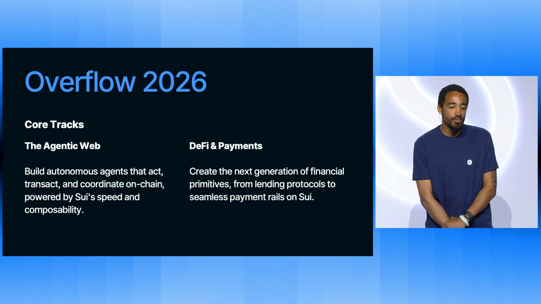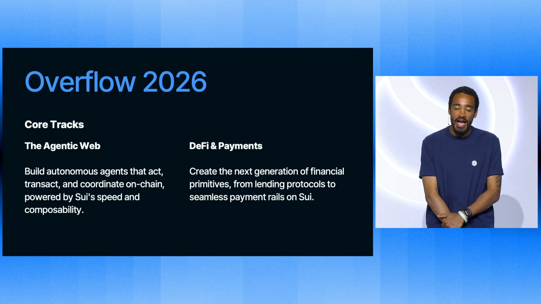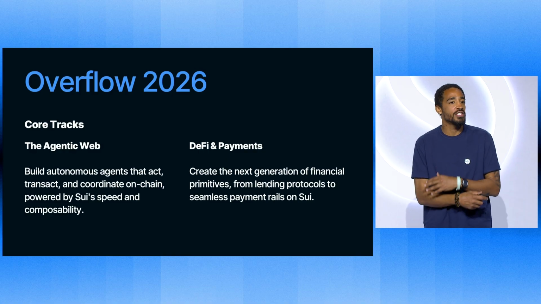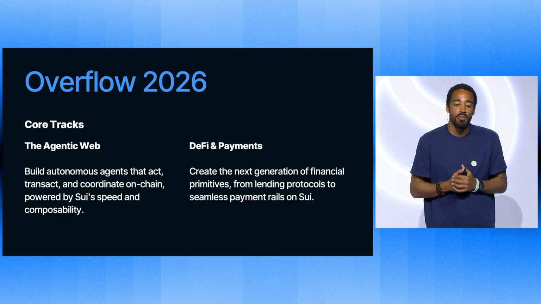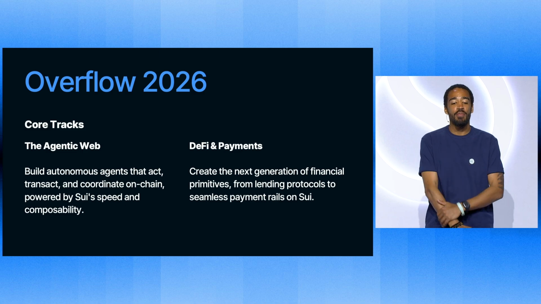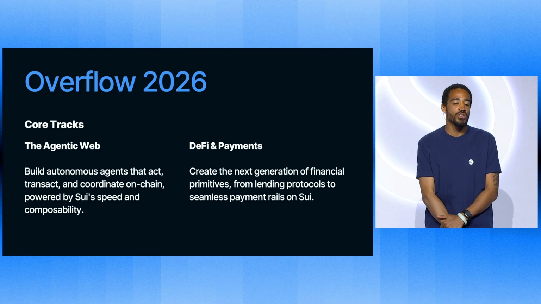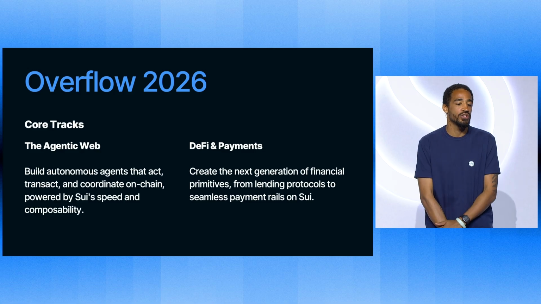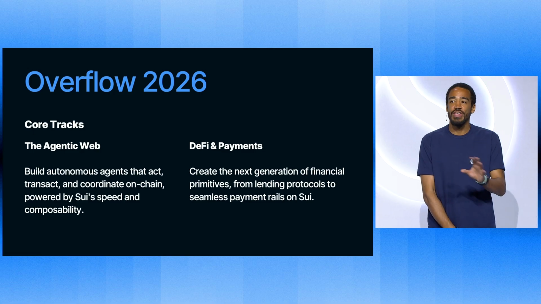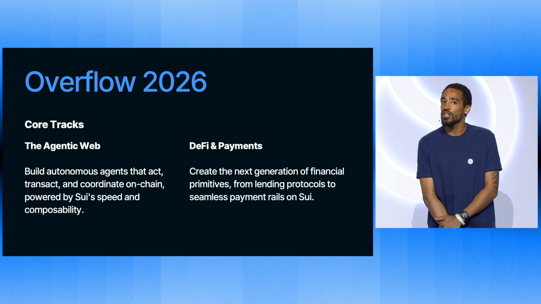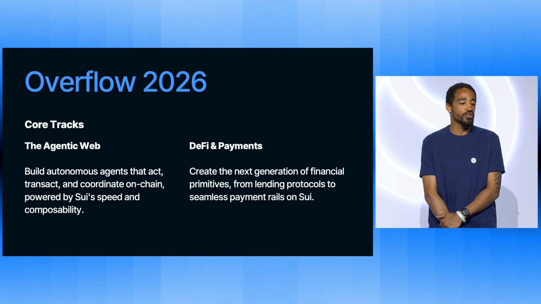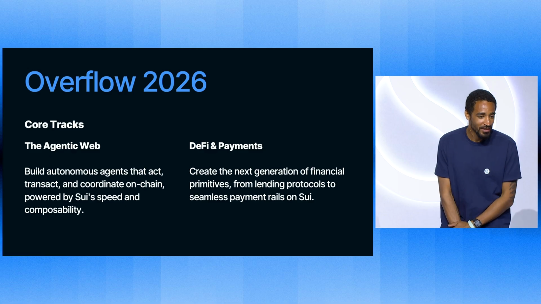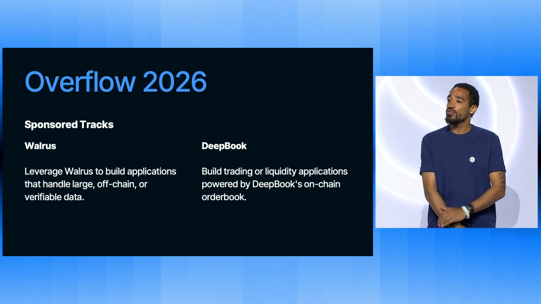All right, so let's talk about some of the tracks. There's the agentic web track, which is building autonomous agents that can act, transact, and coordinate on-chain. All this is powered by Sui's speed and composability. And then there's the DeFi payments track, which is creating the next generation of financial primitives. So maybe lending protocols or seamless payment rails, all of that. For these tracks, the prizes are $30,000 for first place, $15,000 for second place, $7,500 for third place, $5,000 for fourth place. And then we also have a few sponsored tracks.